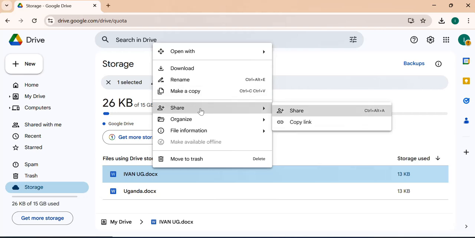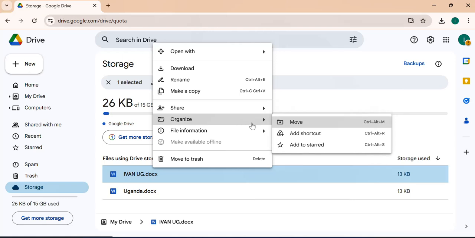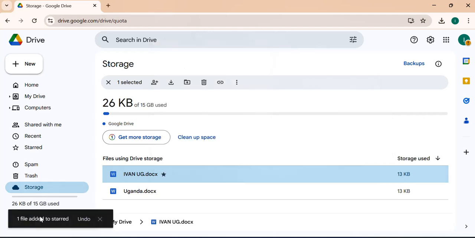And we have share. So with this share here, you can share with a group of people, and you can also create a link. When you copy, each of these has its own link that has been given. So when I copy a link, I can paste it maybe on a WhatsApp group, maybe on Facebook or any other social media platform where I want to share with my colleagues. And when they click on that link, they will be able to access this folder of files that I have just uploaded. And then you can organize your work. Maybe you add a shortcut to your drive. You can add to starred. For example, I want to make it starred whereby I can easily access it. One file added to starred.